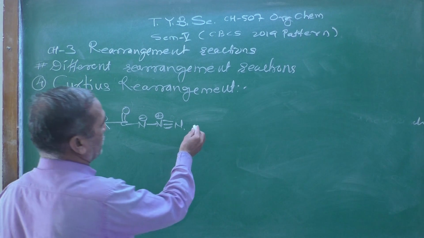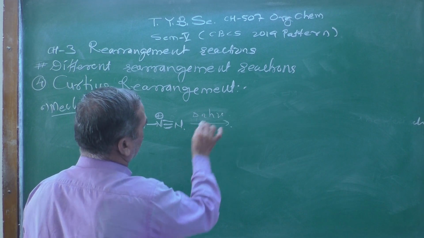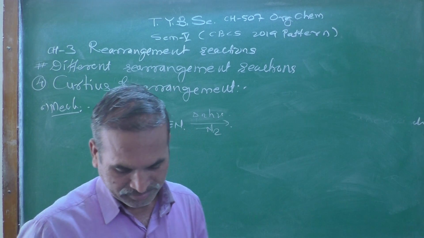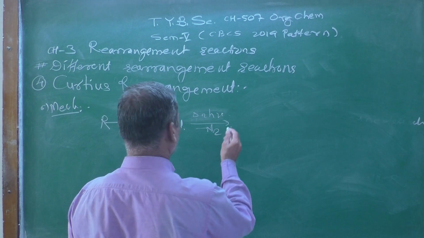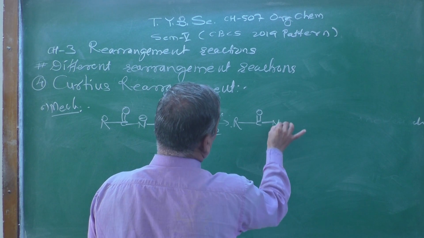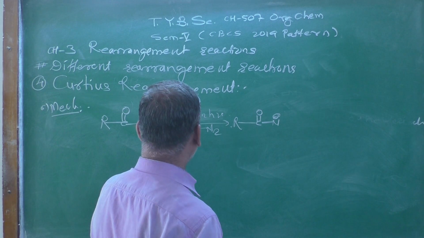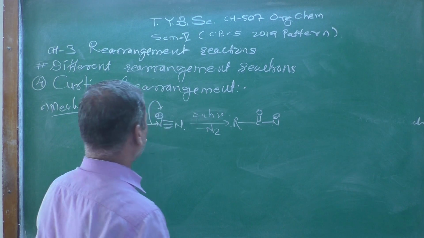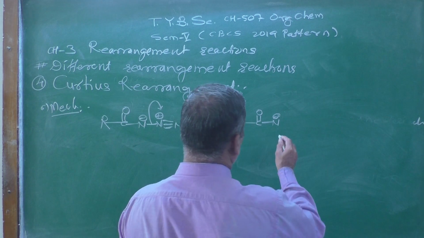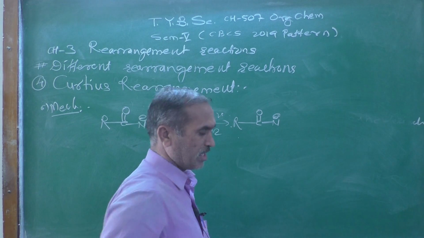Now here, after thermal decomposition, there is an elimination of the nitrogen molecule, and the resulting compound obtained will be R-C(=O)-N. In this compound, the nitrogen molecule departs from the starting material, and this type of species is called nitrene, acyl nitrene.